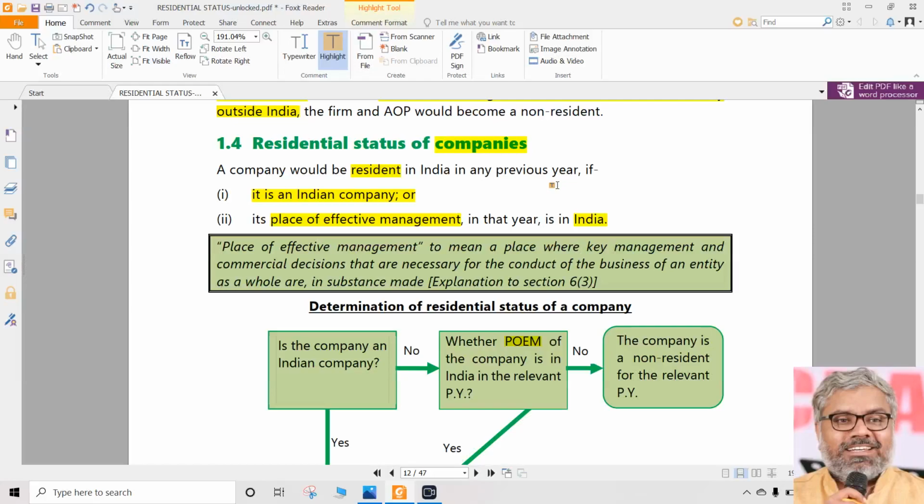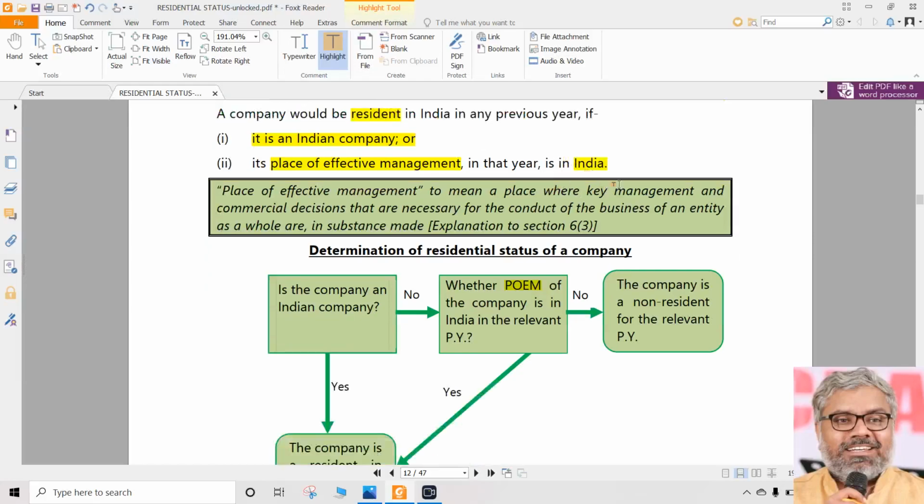It depends upon, first of all, whether it is an Indian company or not. If it is an Indian company, automatically it is a resident. There will you check place of effective management and all? No need. So the second point is irrelevant if the first point is already there. For any company which is an Indian company, we don't need to check place of effective management. If a company is not an Indian company, then also it could still be called a resident if the place of effective management is situated in India. That is what we have to be very clear about.